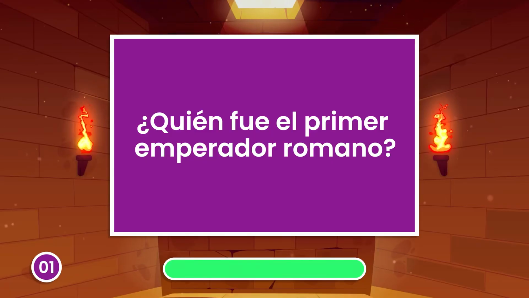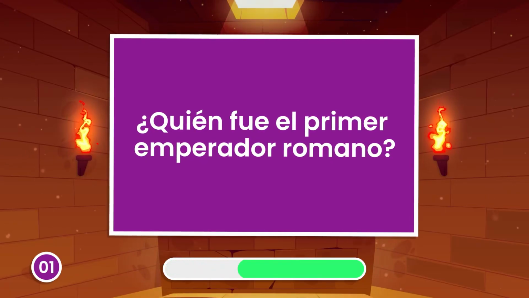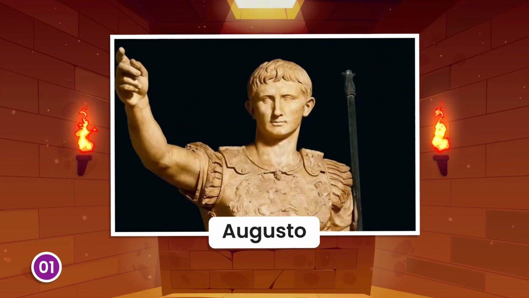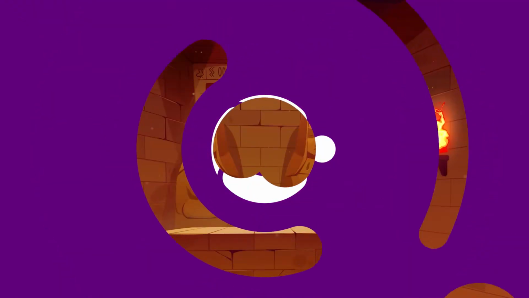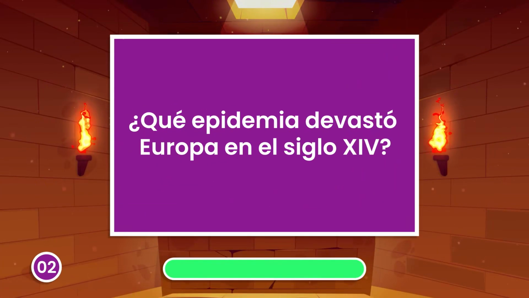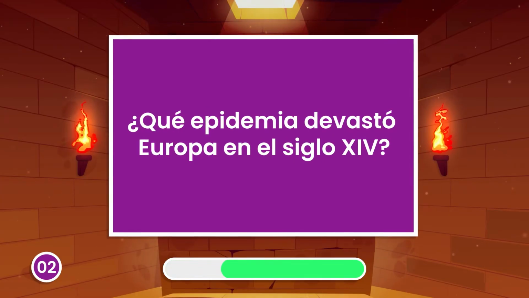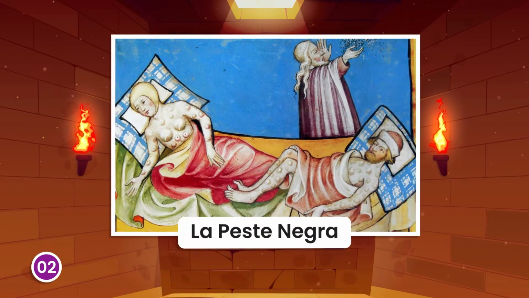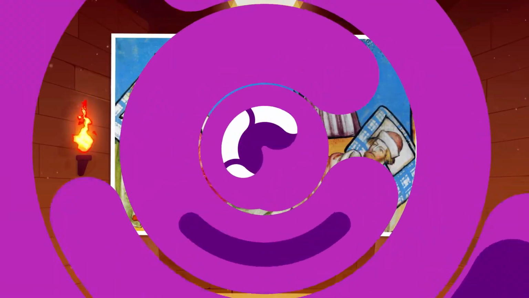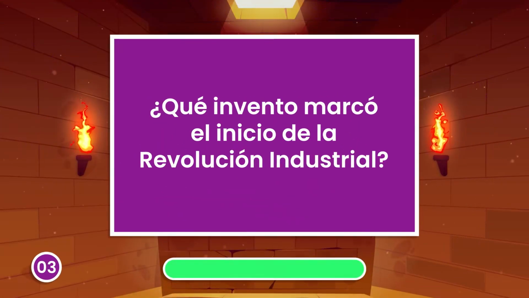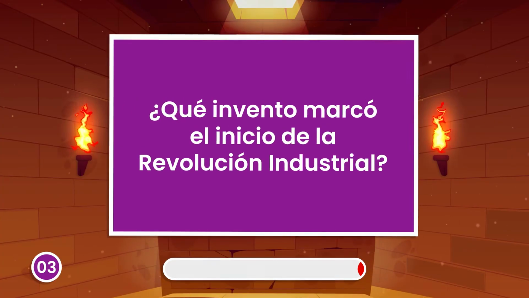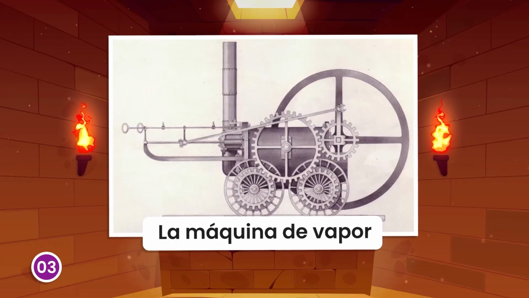Who was the first Roman emperor? Augustus. What epidemic devastated 14th century Europe? The Black Death. What invention started the Industrial Revolution? The steam engine.